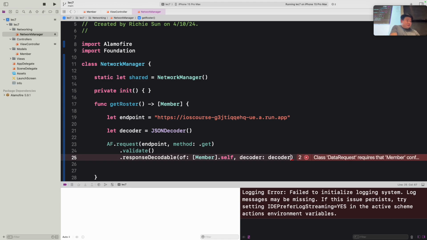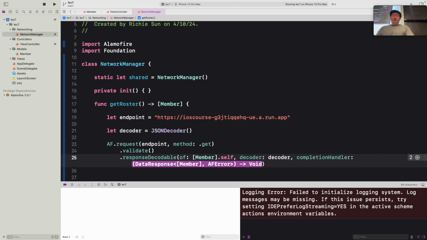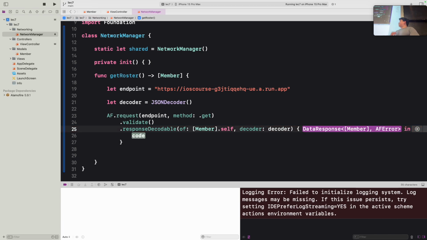Okay, if you see that, now, once we have that, there is a last thing that we need to do, and that is implement a completion handler. If you type in completion handler, it'll give you this stub. Then what you want to do is click on this. It's already highlighted, and click enter. That should format it for you, where you can think that the completion handler is called after the request is completed. We'll go into more detail about that later, but for now, what we want to do is call this response. This is the variable that we're using to represent the response that we get from